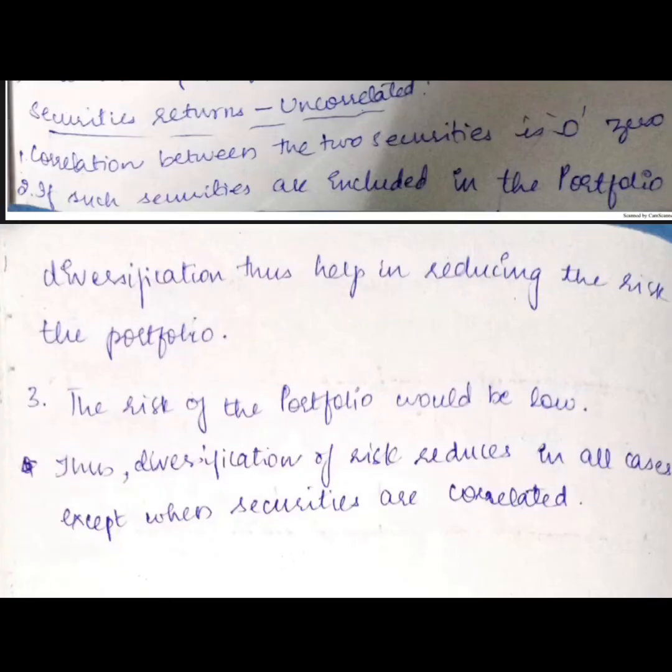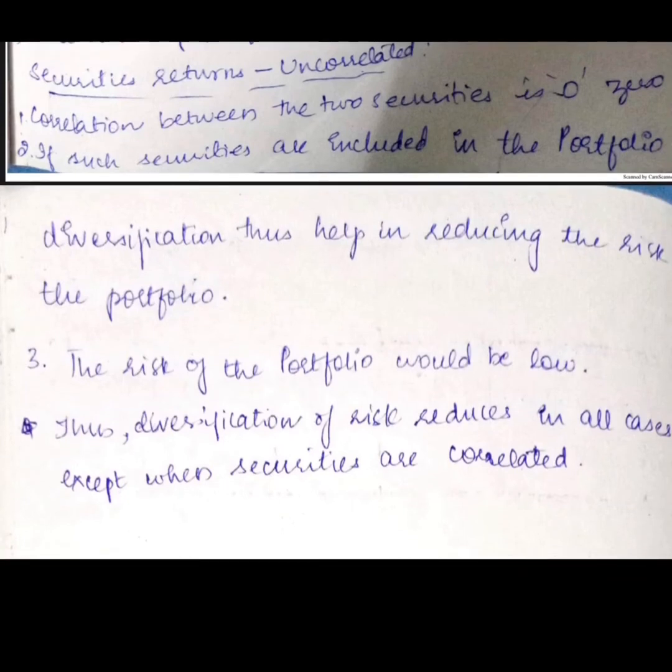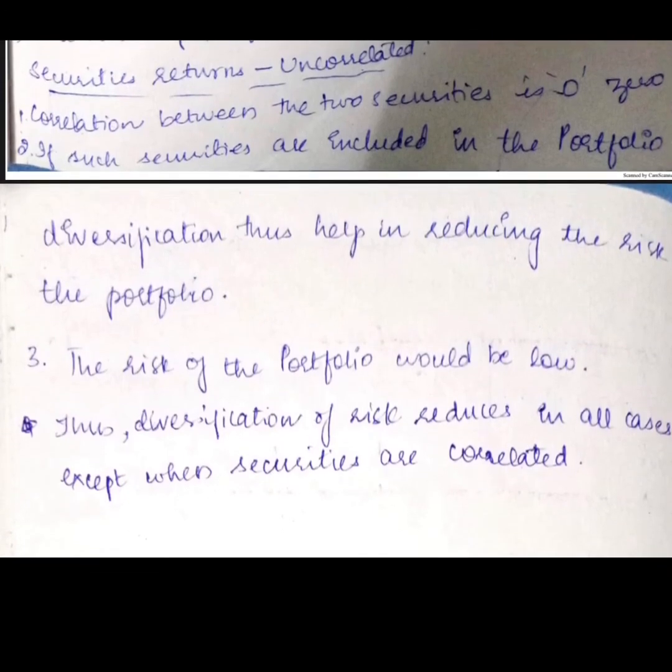And the last one is security returns uncorrelated, girls. So if the correlation between the two securities is 0, then we call it uncorrelated. So the risk of the portfolio would be moderate, comparatively low, when uncorrelated. Okay, so the diversification of risk reduces in all cases except when securities are perfectly positively correlated.